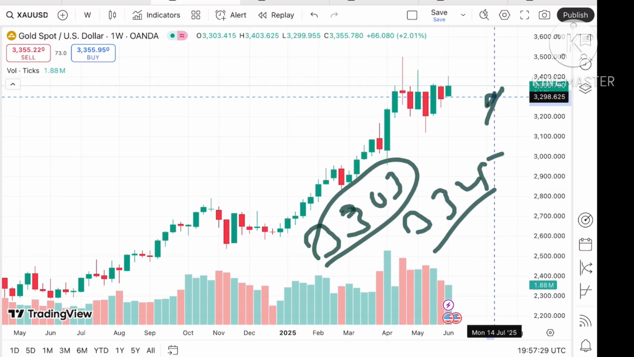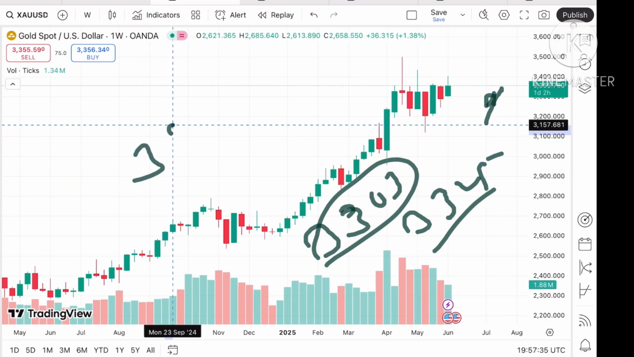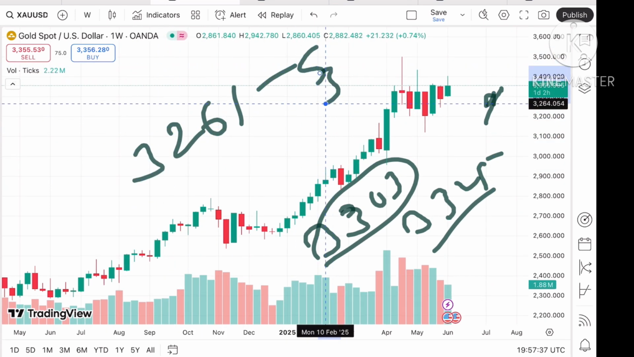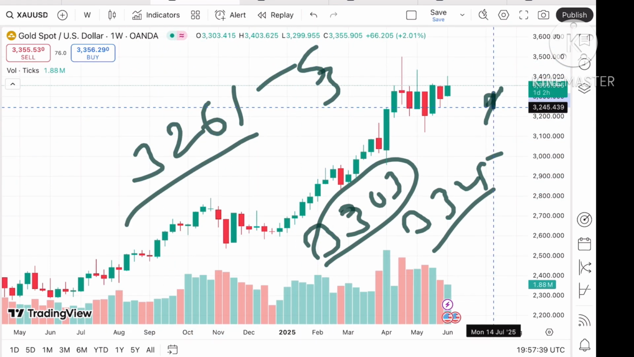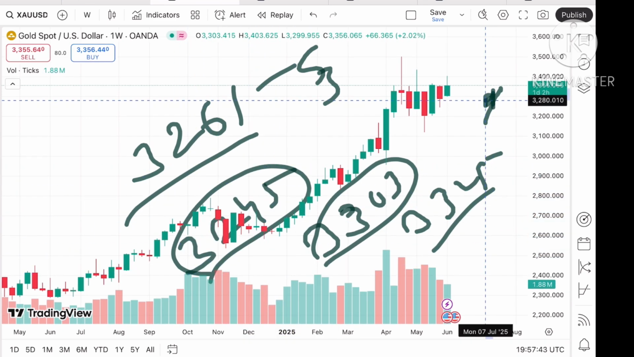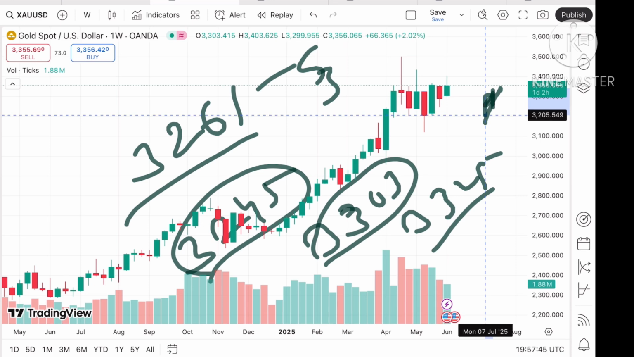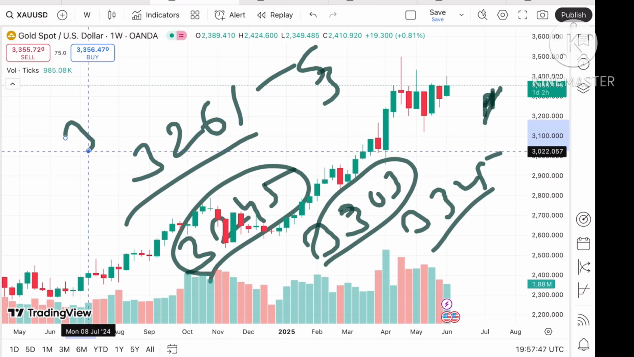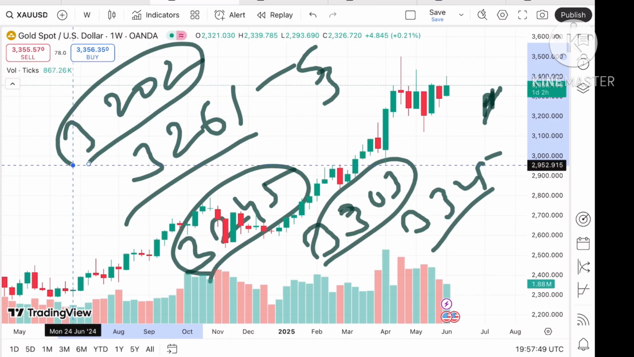Okay, and suppose the price falls below that particular level, then we can see the resist support third will be 32.61. Suppose the price falls below this level, the chance of touching 32.45 we can see. Okay, and if that doesn't sustain, a further downfall we can see towards a level of $32.02. Okay, so this will be our resistance fourth.